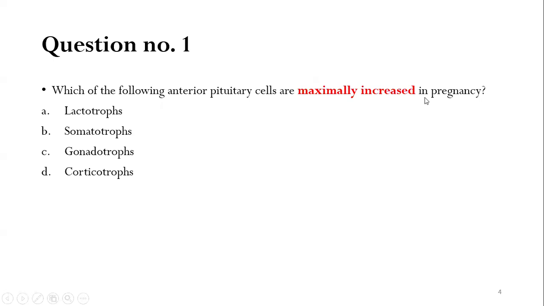Which of the following adenopituitary cells are maximally increased in pregnancy? A. Lactotrophs, B. Somatotrophs, C. Gonadotrophs, or D. Corticotrophs? Yes, the answer is A, that is lactotrophs.